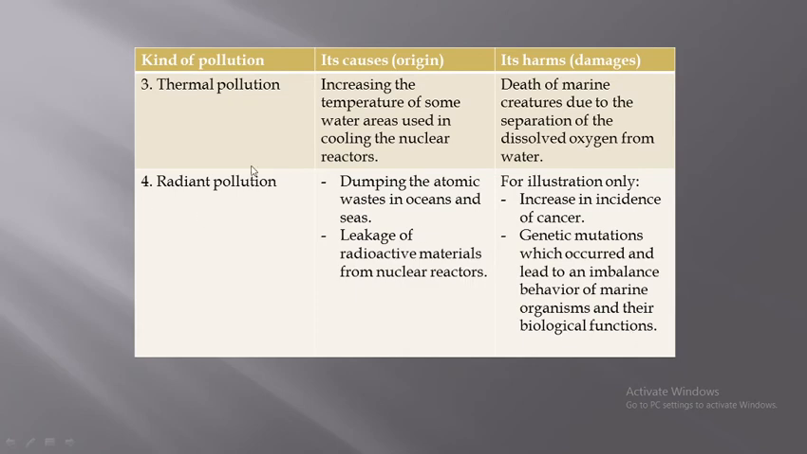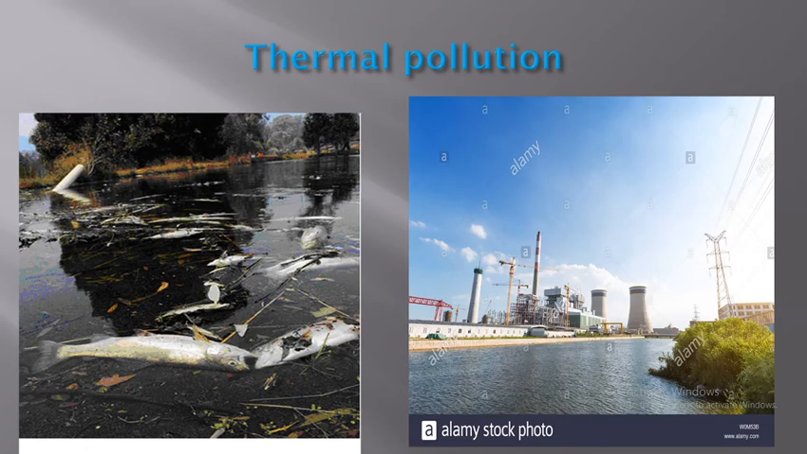So we took now today 4 types of artificial water pollutants. These are the biological pollution, chemical pollution, thermal pollution, radiant pollution. Thermal pollution, as you know now, is due to an increase in temperature, okay, which may lead to death of the marine creatures due to separation of the dissolved oxygen from the water, okay.